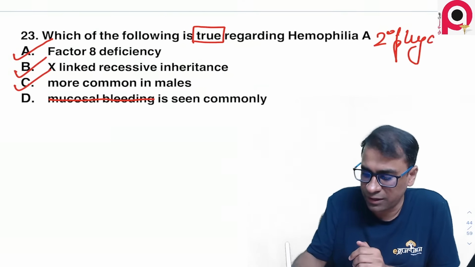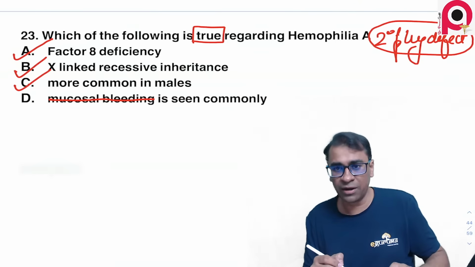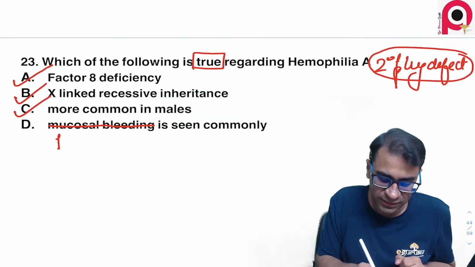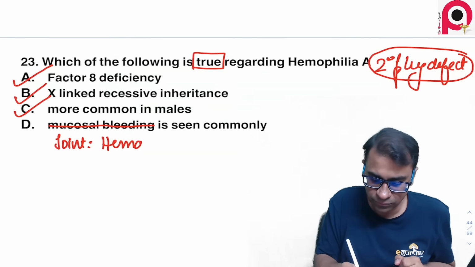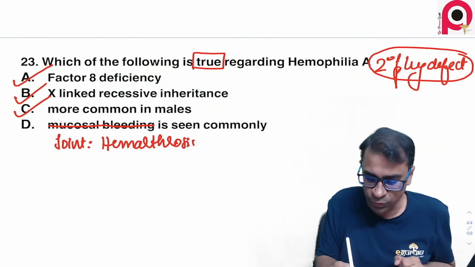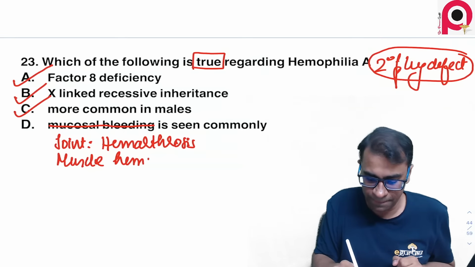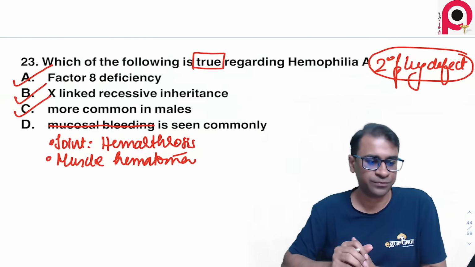I think we have discussed this multiple times. Secondary plug defect actually presents with hemarthrosis in the joints, and there is a muscle hematoma.